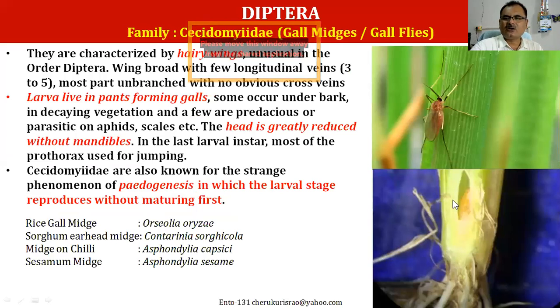You can see here how the paddy gall midge larva sits inside the tissue at the base of the plant and keeps on eating inside, because of which the entire leaf becomes an onion shoot kind of structure. The larvae live in the plants. This is the picture you can see, and that's how they form the galls.